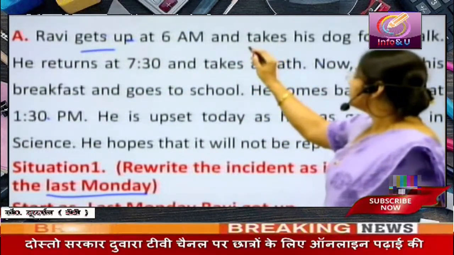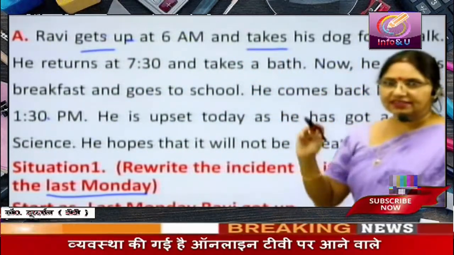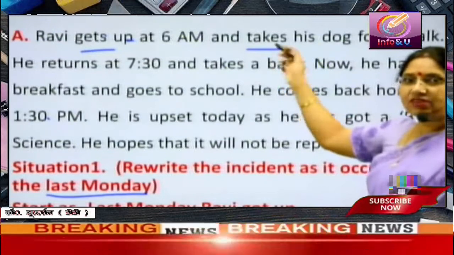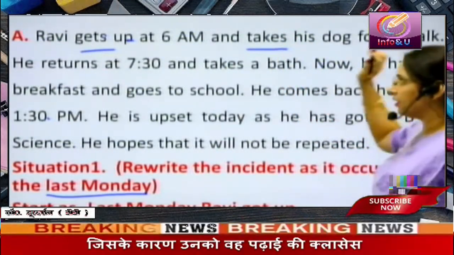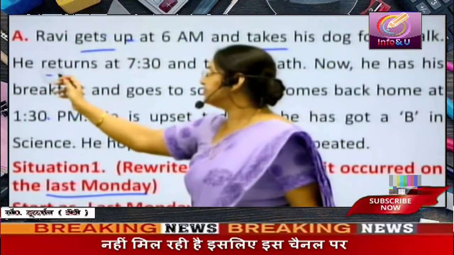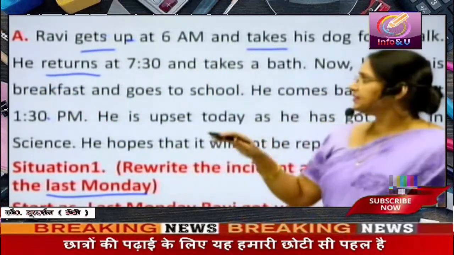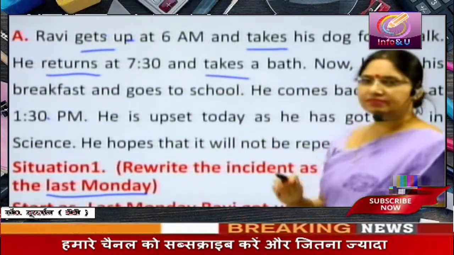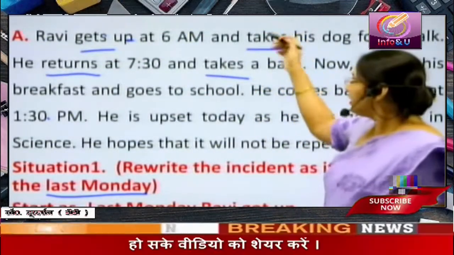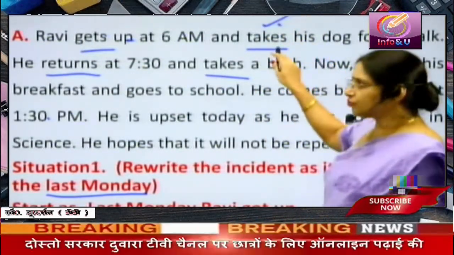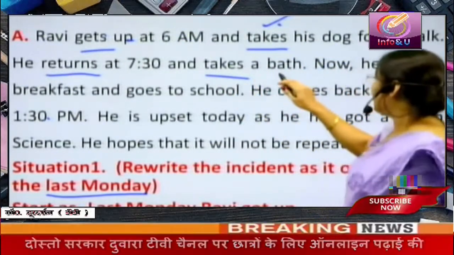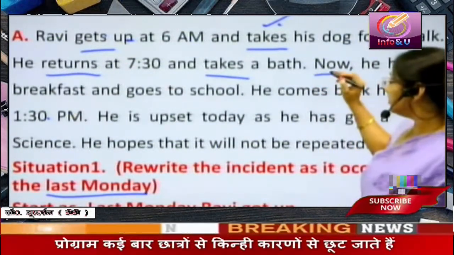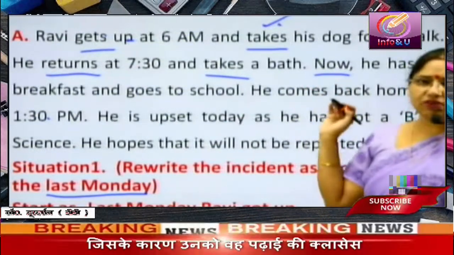And this is again a verb. Takes is in simple present tense. It will change to simple past. Simple past of take is took. Took his dog for a walk. He returns at 7:30. Returns is again simple present tense. This will be changed to simple past. He returned at 7:30 and takes. This will also change to simple past. I told you past tense of takes is took. The same will be happening here. Now is used for present tense. If we have to change it to past tense, we use then instead of now in the past tense.